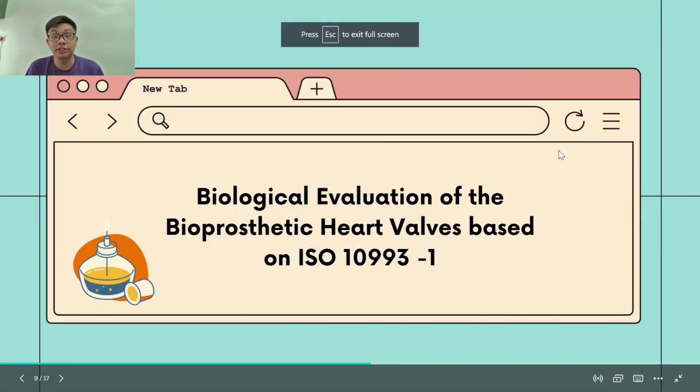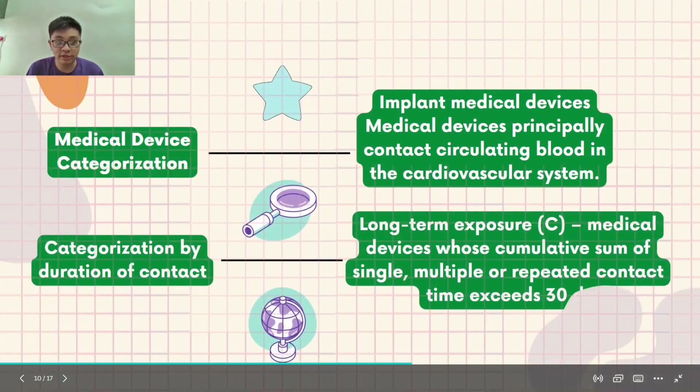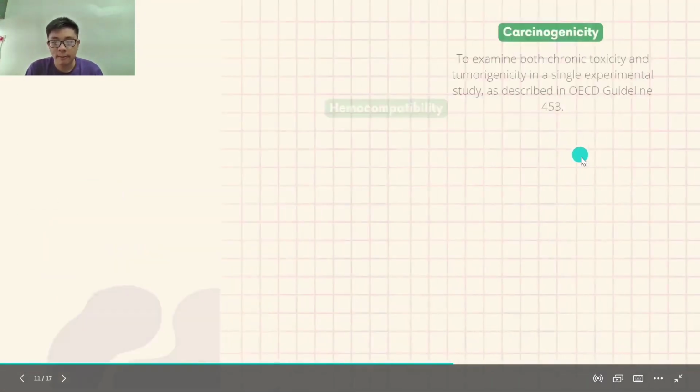For the third part, biological evaluation of the bioprosthetic heart valve based on ISO 10993-1. For the medical device categorization, it is categorized as an implant medical device, where the medical device principally contacts circulating blood in the cardiovascular system. And for the categorization by duration of contact, it is long-term exposure, where the medical device's cumulative sum of single, multiple, or repeated contact time exceeds 30 days.